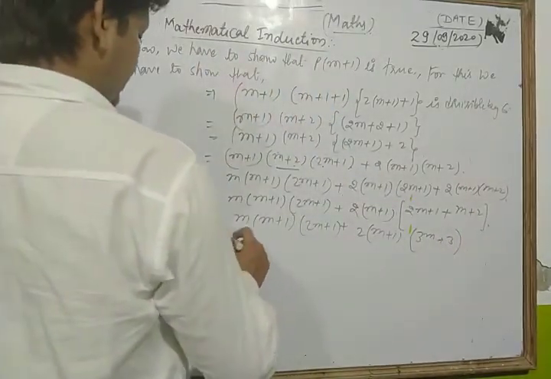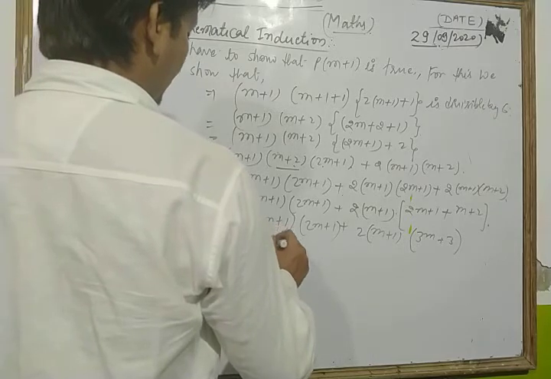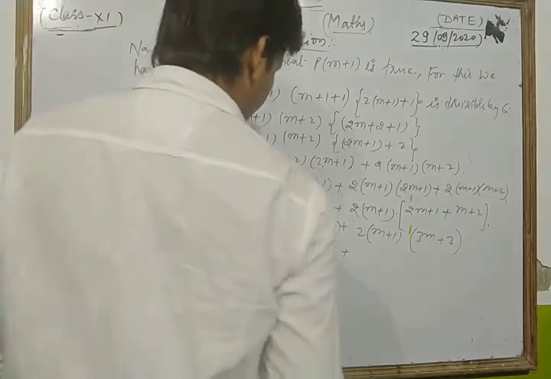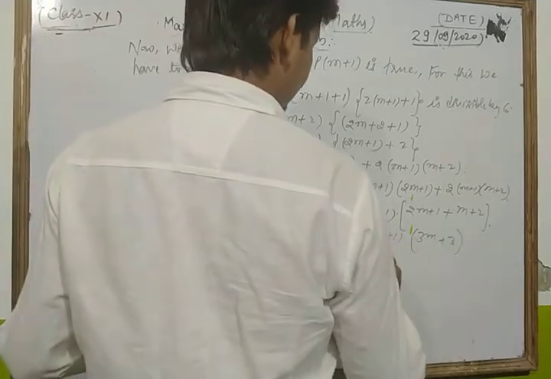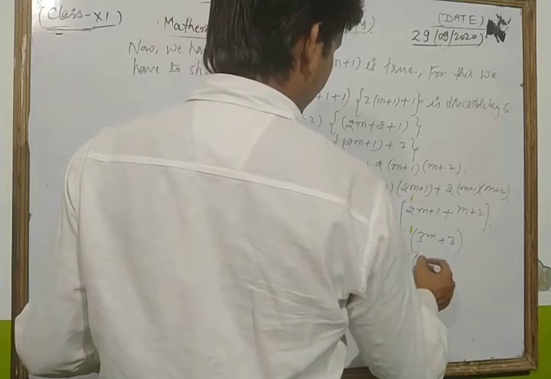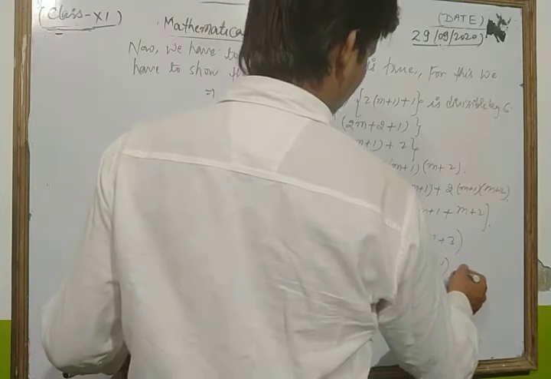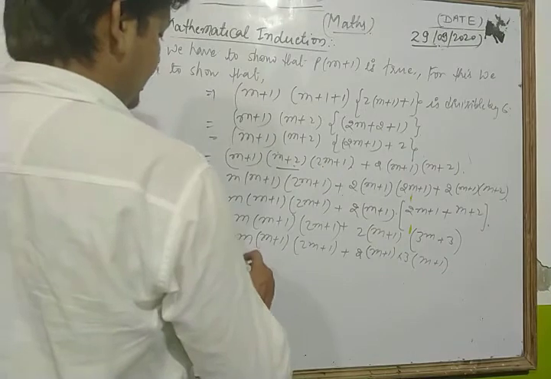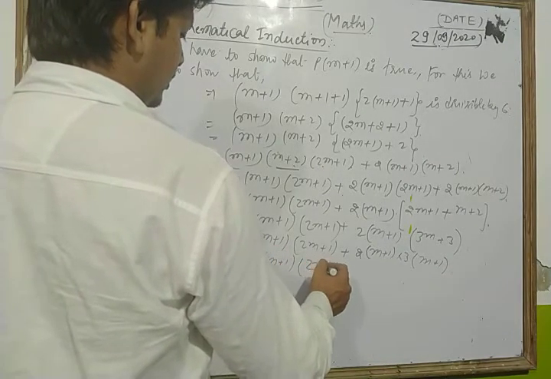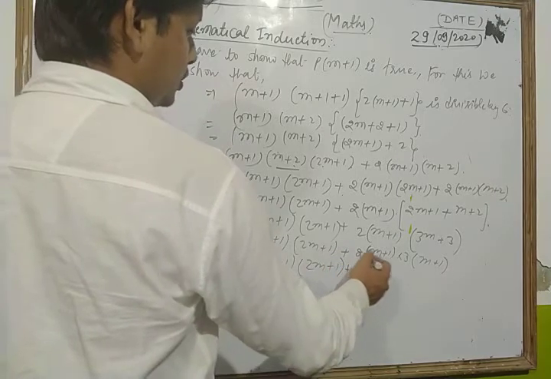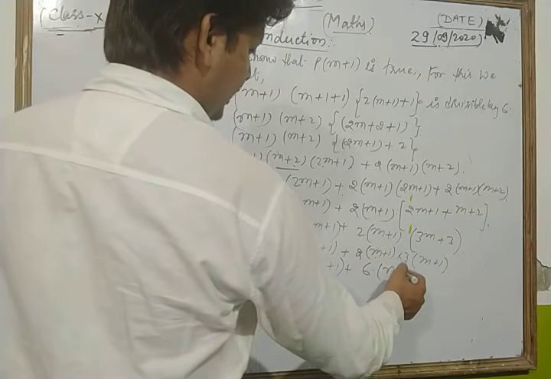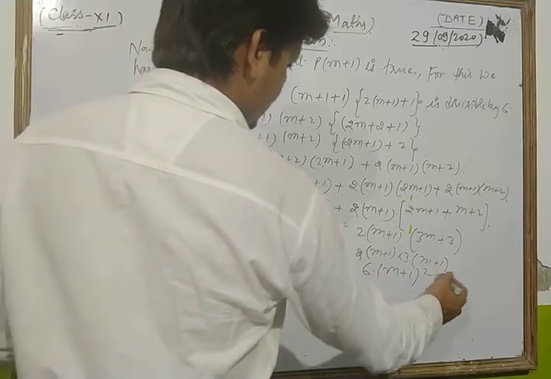Now look what I get: (m plus 1)(2m plus 1) plus we take 3 as common, so we have 2 times 3 in bracket (m plus 1). Now we get (m plus 1)(2m plus 1) plus 3 twos are 6 times (m plus 1) whole square.